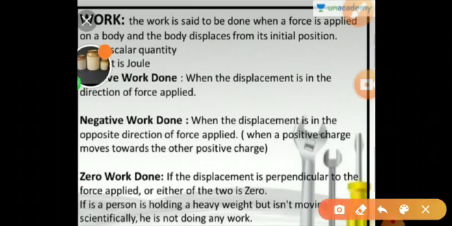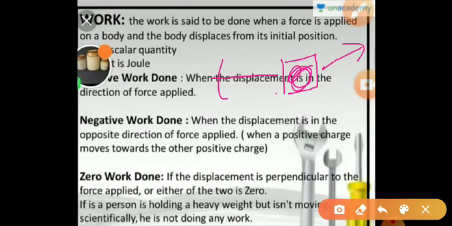Second is negative work. When the displacement is in the opposite direction, suppose this is the object, and if you apply the force in this direction, the object's displacement is opposite.